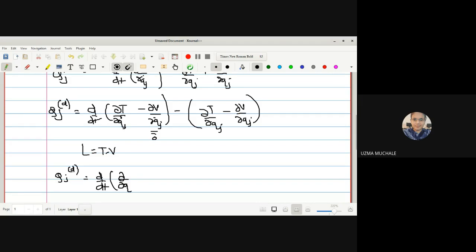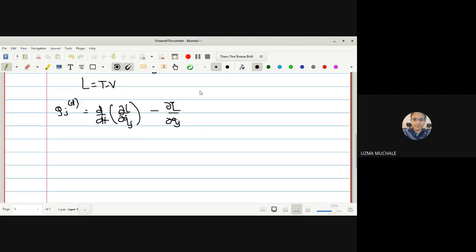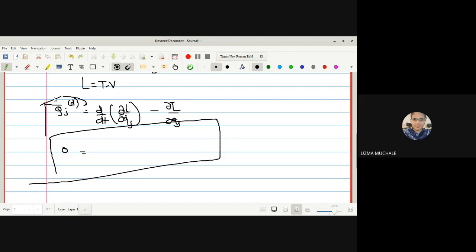Now we can take this q̇_j outside, and whatever remains in T minus V, I will simply replace by capital L, minus again ∂L/∂q_j. So in this way we get this equation in case of a partially conservative system. But what was the equation in case of a conservative system? Here it was the same, but there we got it equal to zero. Okay, yes or no? Yes, ma'am.